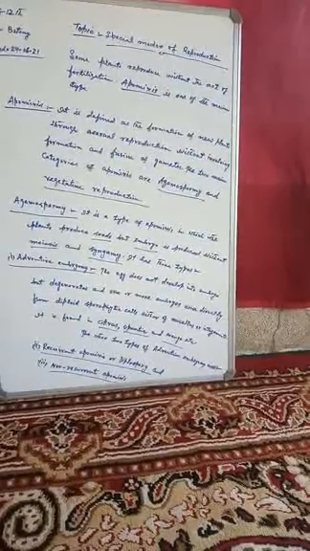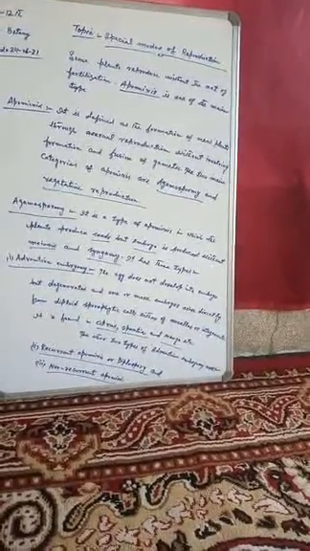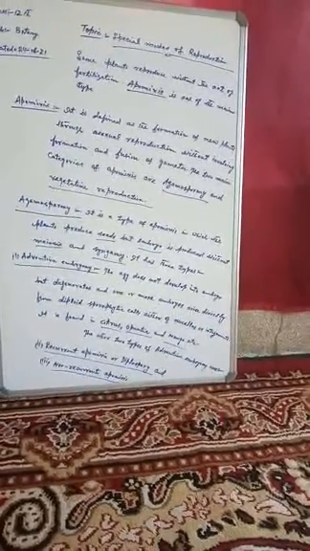Adventive embryony of agamospermy can be defined as when the egg does not develop into embryo but degenerates and one or more embryos are directly formed from diploid sporophytic cells, either of nucellus or integuments. It is found in citrus, opuntia, and mango. So this was adventive embryony.